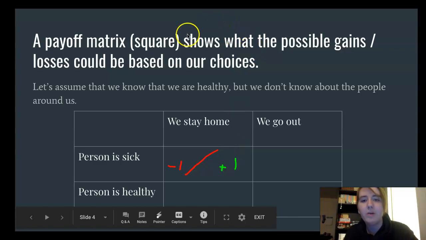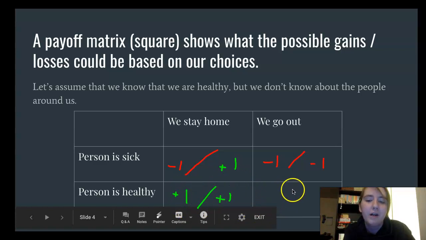Okay, now instead of staying at home, we've made the decision to go out and we encounter someone that is sick. That person is sick and look, now we are too. It is that contagious. There is another option though. There's another option right down here. Let's assume that other person is healthy. So they're healthy, they're happy. We're at home, we're happy, ain't nothing wrong. We've stayed good. We're happy no matter what in this instance.